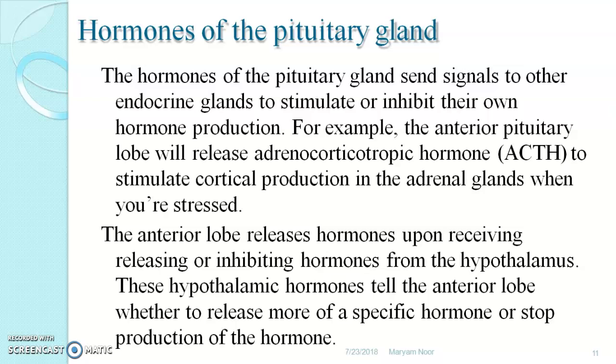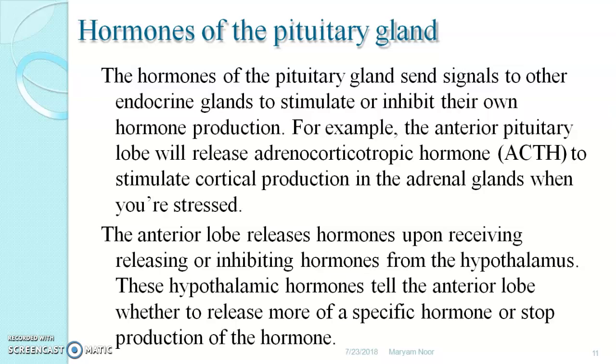Let us take an example. The anterior pituitary lobe releases adrenocorticotropic hormone, which is called ACTH, which is responsible to stimulate cortisol production in the adrenal gland when a person is in stress. When a person is in stress, the pituitary gives a signal to the adrenal gland, and the adrenal is responsible to secrete cortical hormones. Now this hormone secretion is due to pituitary stimulation and release of these cortical hormones.